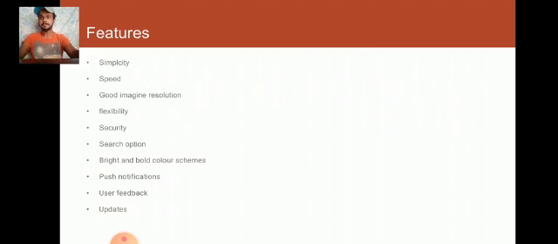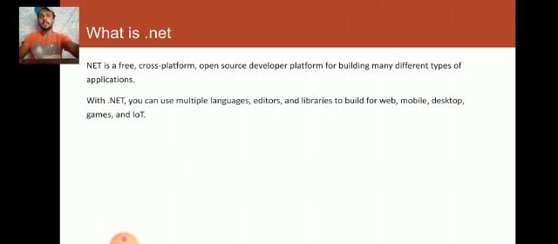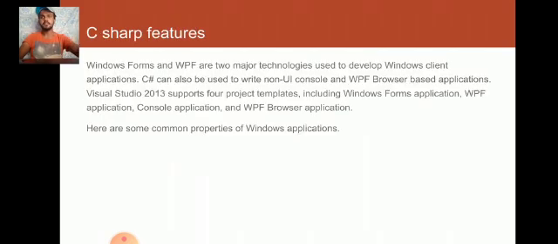C Sharp features: Windows Forms and WPF are the two major technologies used to develop Windows client applications. C Sharp can also be used to write XBAP browser-based applications. Visual Studio 2013 supports project templates including Windows Forms application, WPF application, console application, and WPF browser application.